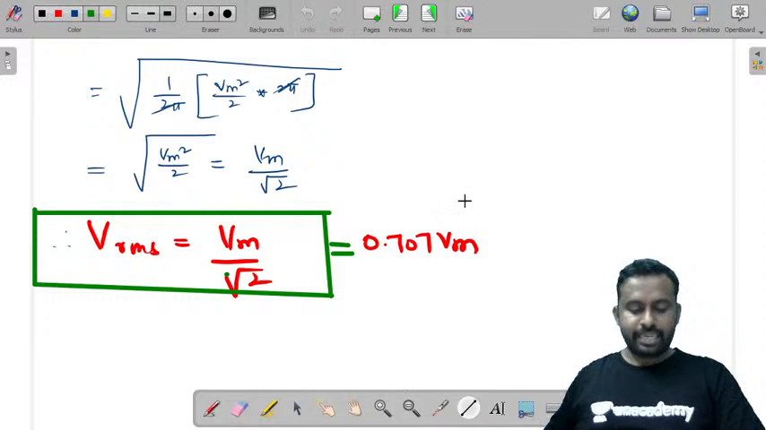Hope you are able to understand this. Let us consider, yeah, 1.109 and 1.415. You are very good. That's the correct answer.